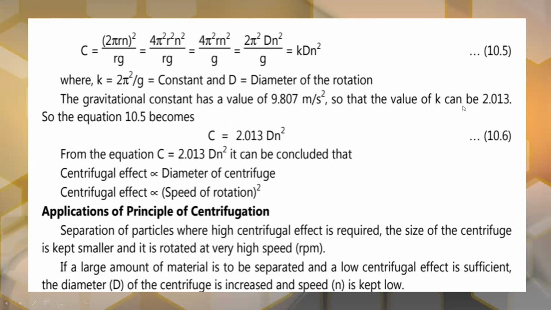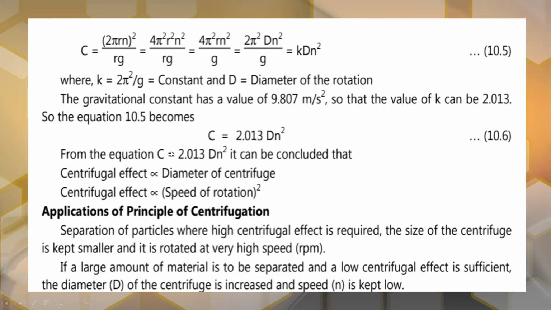So the value of this K can be 2.013. So C, that is the centrifugal effect or relative centrifugal force, will be 2.013 into D n square.